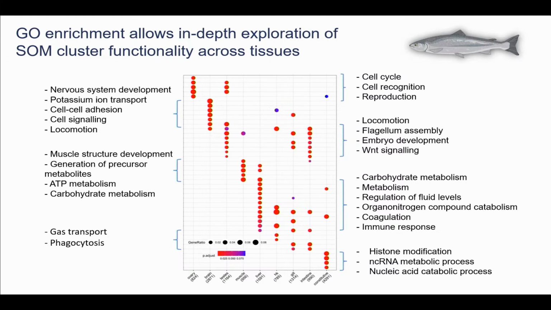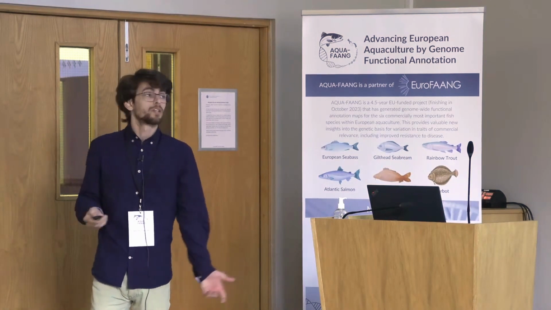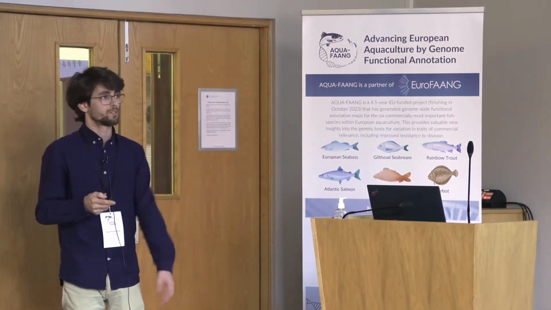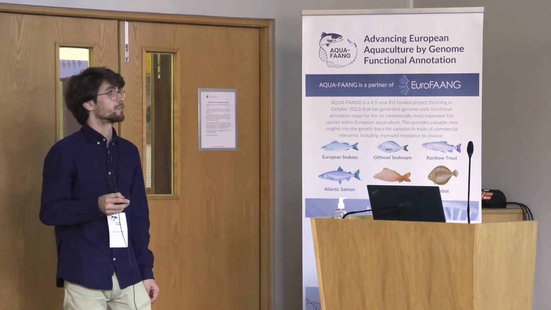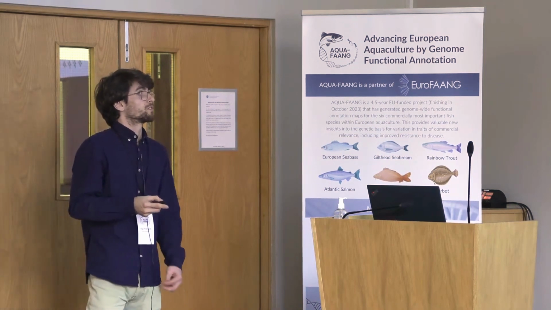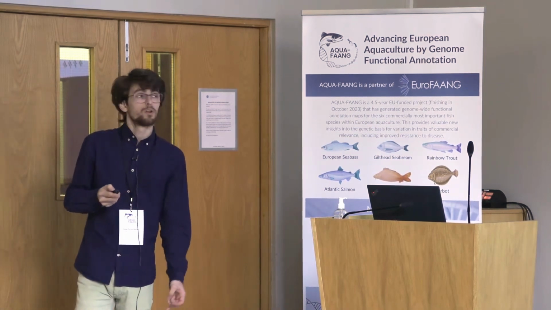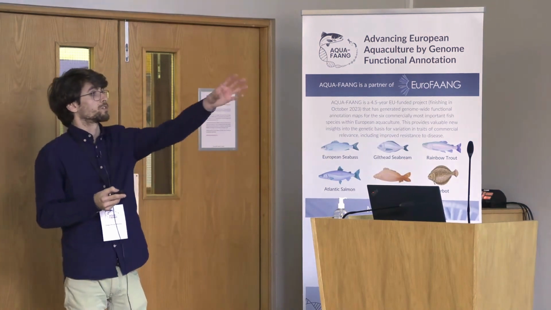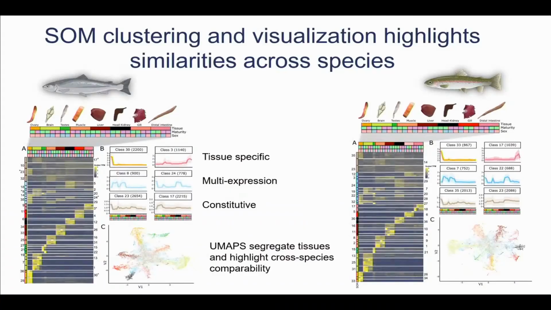And then the constitutive class is highly enriched for things like histone modification, non-coding RNA metabolic processes, and nucleic acid catabolic process. So things that, again, make sense for constitutive. And also there's stuff like cell cycle in there. So all in all, this is providing us with a very good picture of what these SOM classes that we were seeing before are. We can point at specific SOM clusters and say what is going on there.